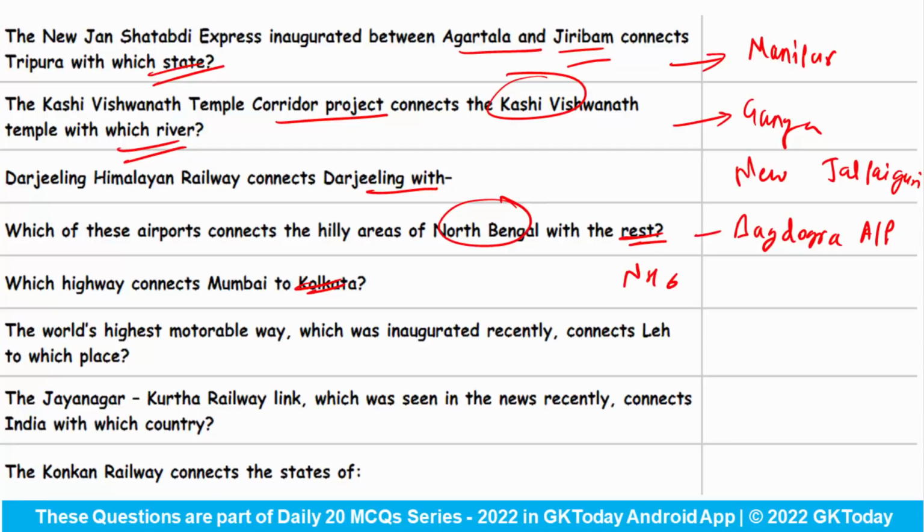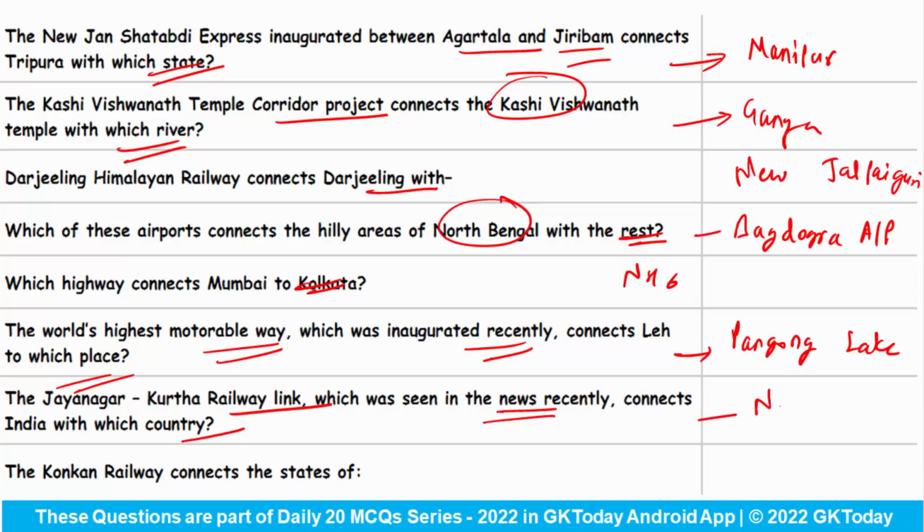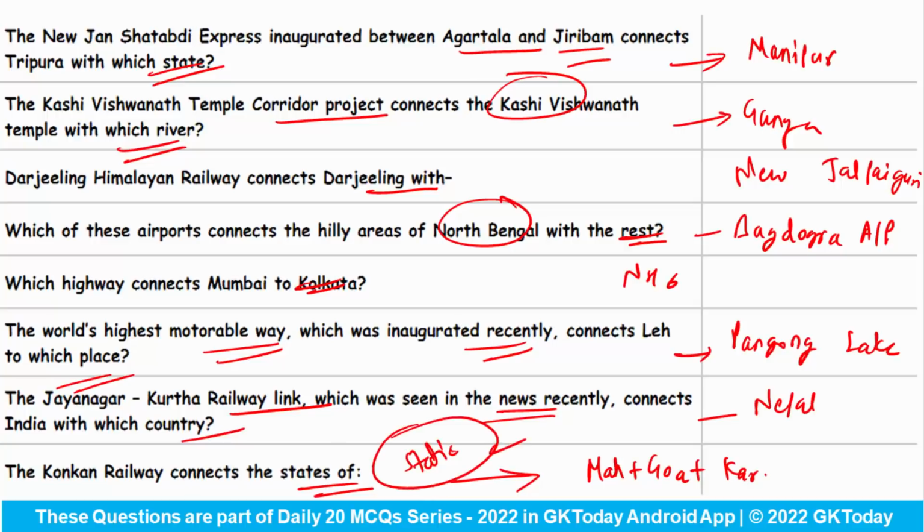Which highway connects Mumbai to Kolkata? NH6. The world's highest motorable way, which was inaugurated recently, connects Leh to which place? It connects Leh to Pangong Lake. The Jayanagar-Kurtha railway link, which was seen in the news recently, connects India with which country? It connects India with Nepal. And last question, the Konkan railway connects which states? Answer is Maharashtra, Goa and Karnataka. Okay, so some of these questions are static while others were in news. That's why they are here.